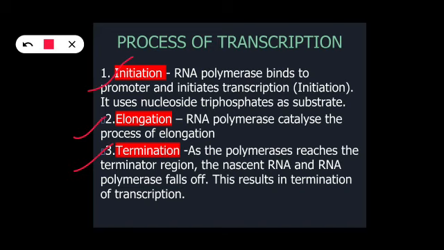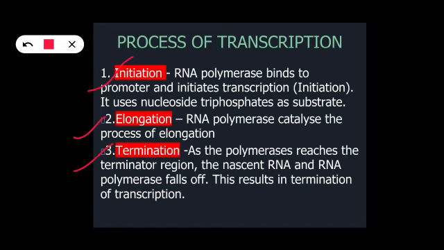As the name suggests, initiation means initiating something. So what happens in this first step is this: RNA polymerase comes and binds to the promoter and it initiates the transcription. Means RNA polymerase comes and binds to a region which is known as promoter, and here the initiation of transcription actually starts. And this RNA polymerase uses NTP, that is nucleotide triphosphate, as the substrate.